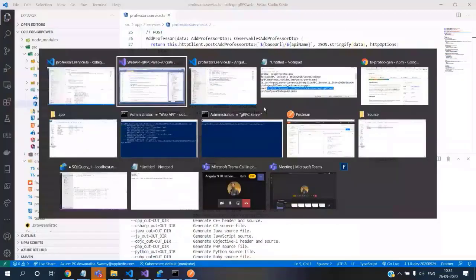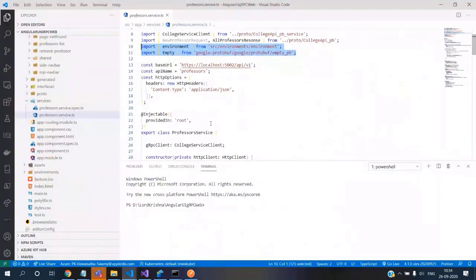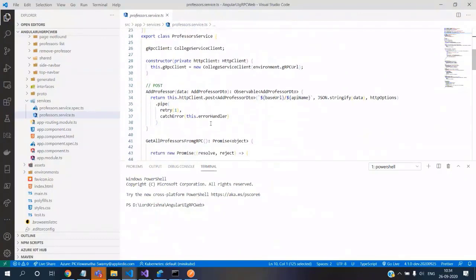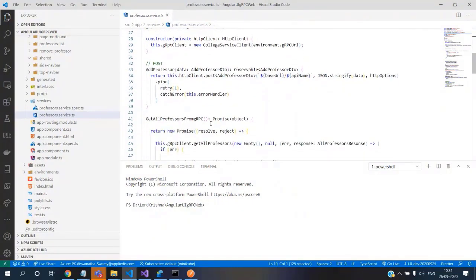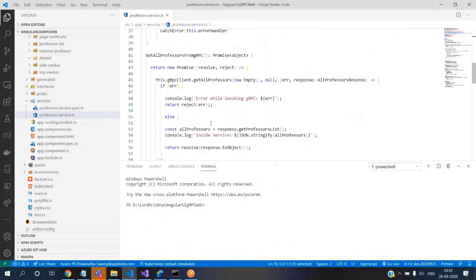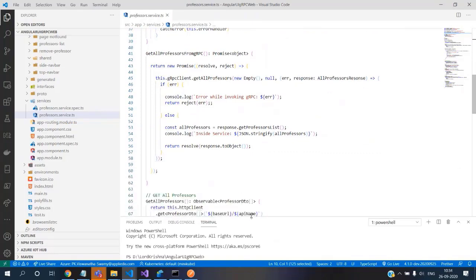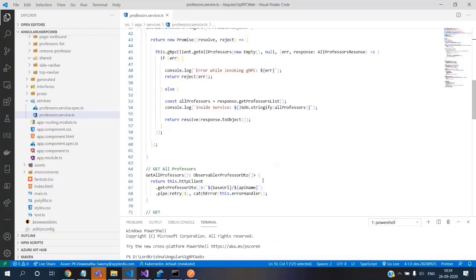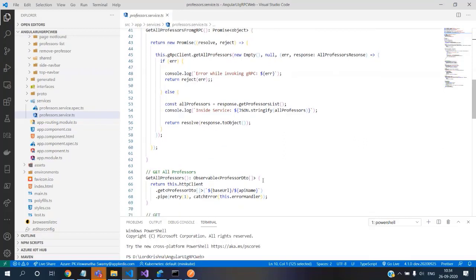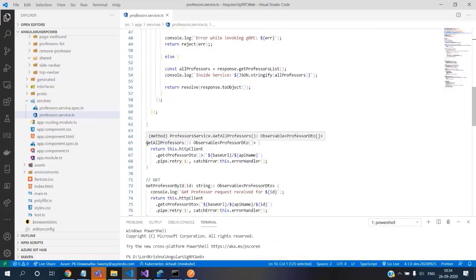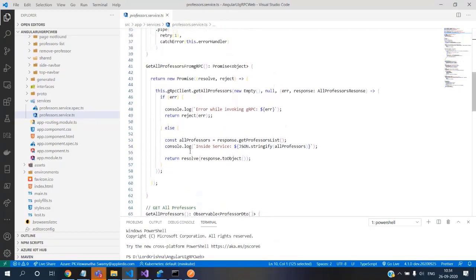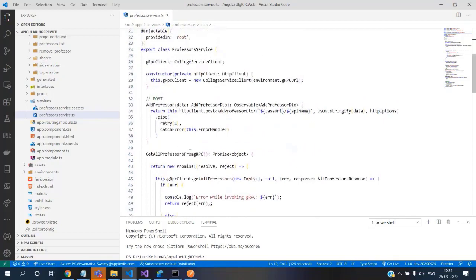And just not to disturb the existing code, so that we can understand how do we get the content from the REST, and how do we get the content from the gRPC web. So that's the reason I just kept it. Line 41 till 62 is how we get it from the gRPC, and line 64 till 69 is our existing HTTP client. I didn't touch that, so I just kept it as it is.